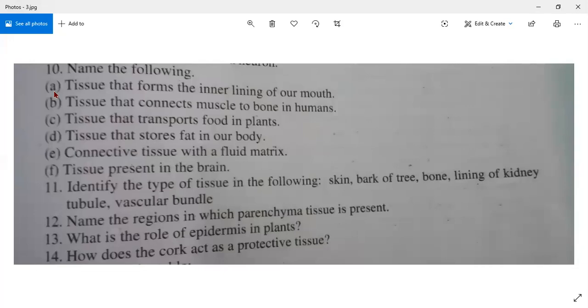Yes, Harshit. Very good. You know the answer. Two participants have raised their hand. Squamous epithelium. Very good. Can you say the spelling of squamous? SQUAMOUS. Squamous epithelium. EPITHELIUM.